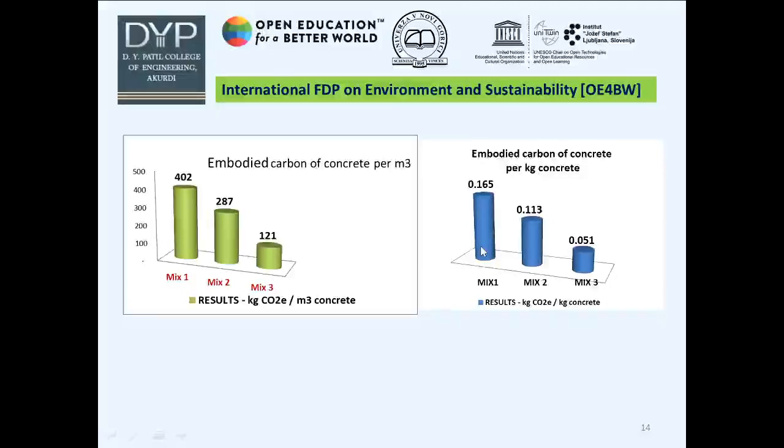So what is the conclusion? If we prepare the concrete by a combination of cement, fly ash, GGBS, etc. with chemical admixture, naturally the emission of CO2 will be reduced.